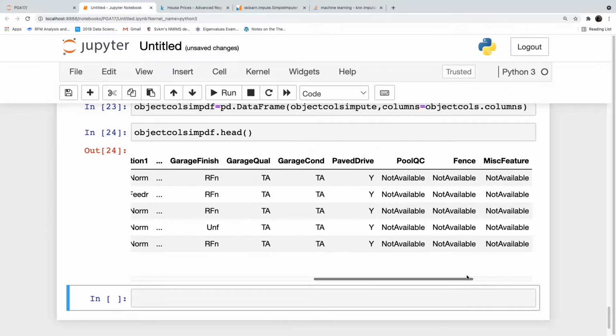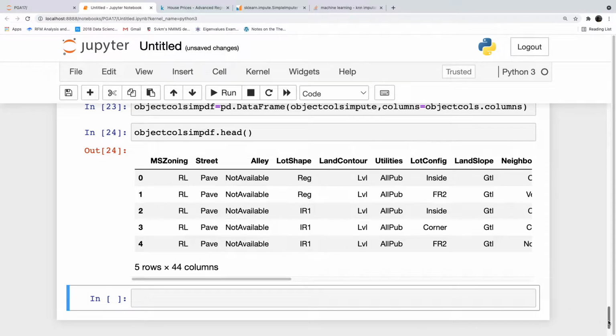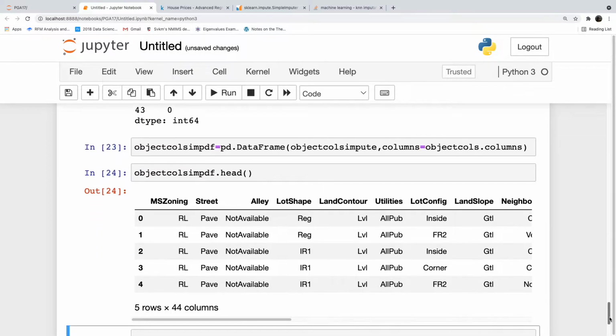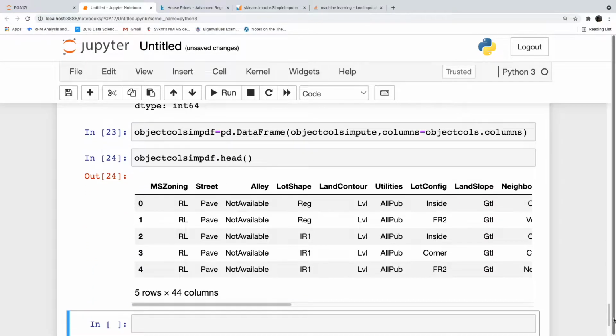See, we have all the data as text, and most of the missing values have been filled with the most frequent value, and we got the values back as a data frame. Simple imputer is a very easy one for applying in data science. Okay. Now we have imputed the data in the object columns.